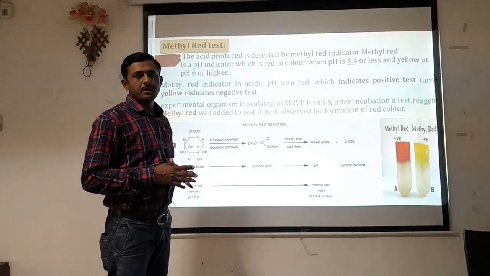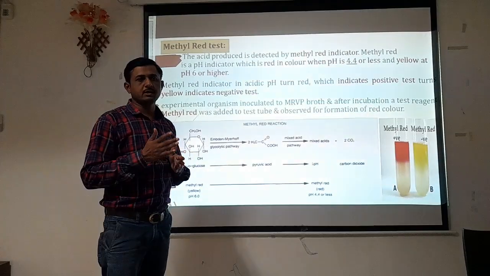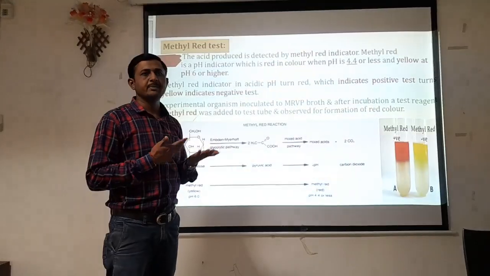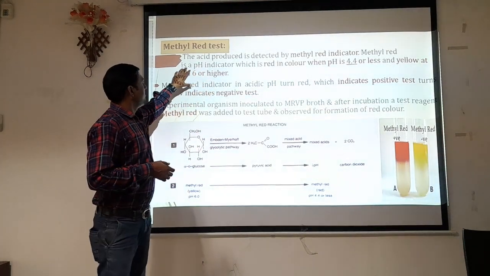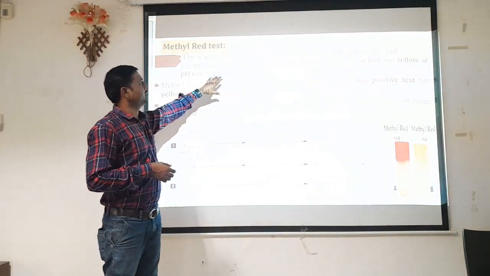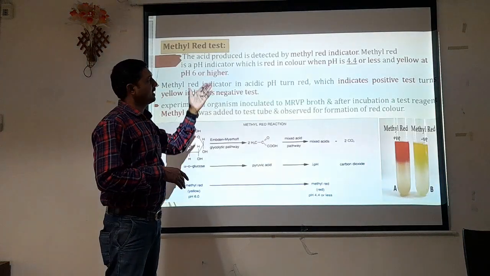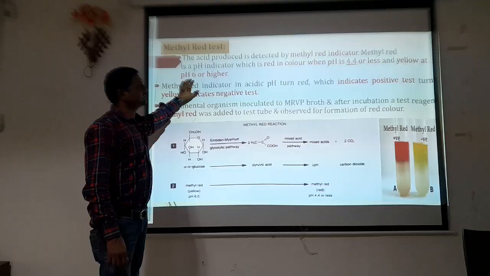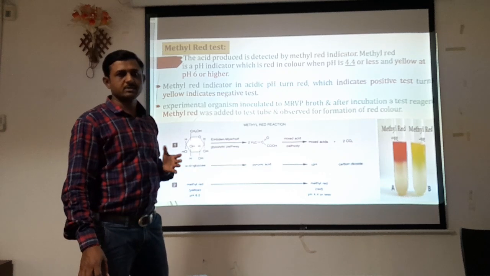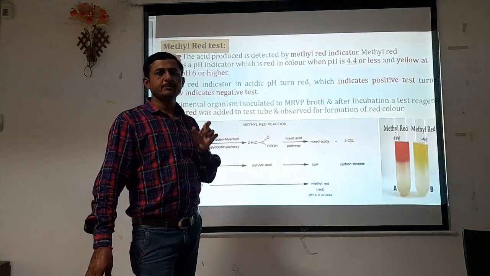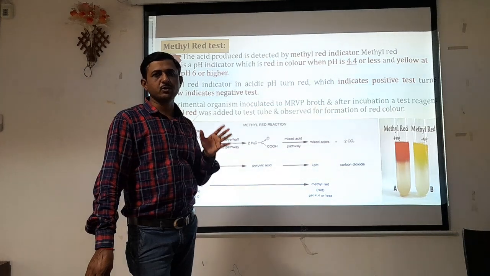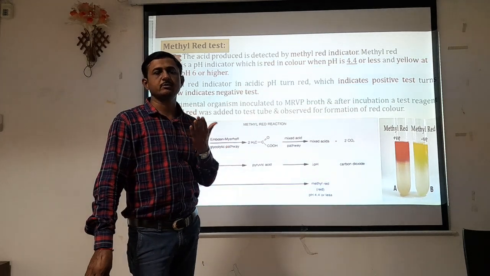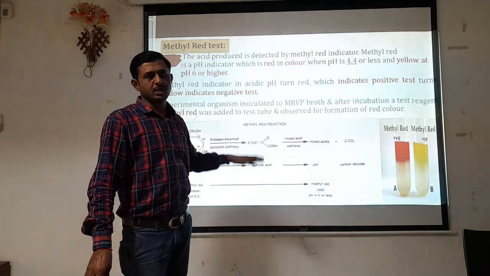So what happens? The acid produced is detected by the methyl red indicator. Whether that organism is producing non-acidic or acidic substances, we have to detect by using an indicator, that is the methyl red indicator. Methyl red is a pH indicator which becomes red in acidic pH, that is 4.4 or less, and it becomes yellow at pH 6 or above. At acidic pH below 4.5 it becomes red, and if the pH of that medium is above 4.5 or above 6, it becomes yellow.